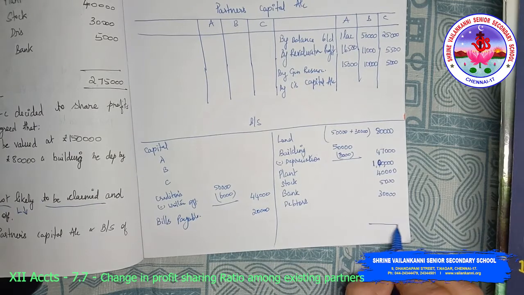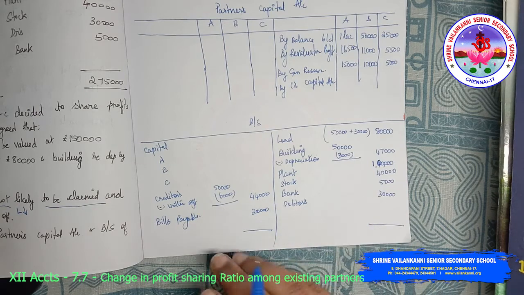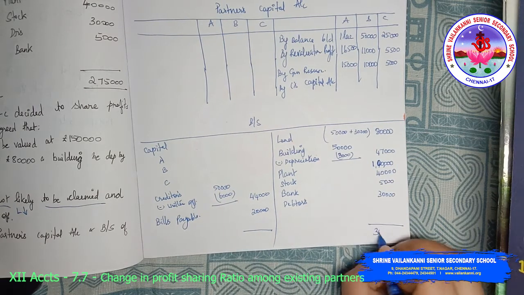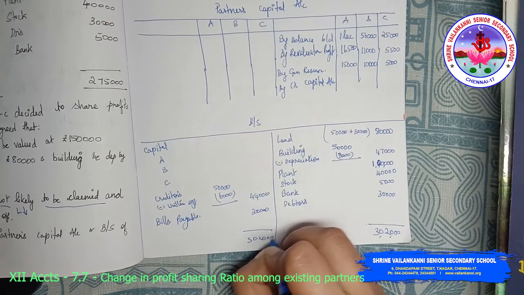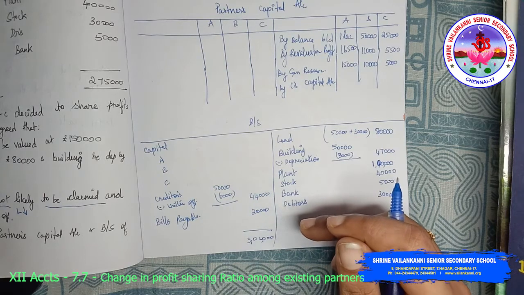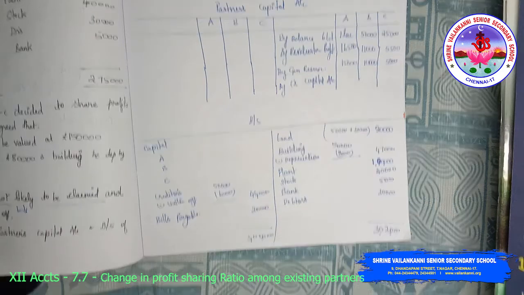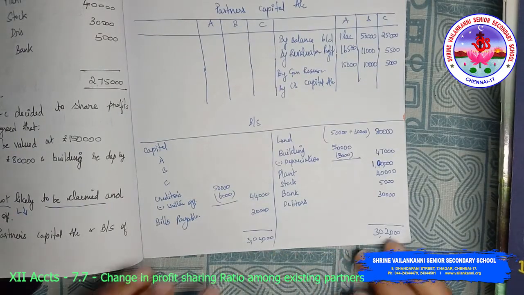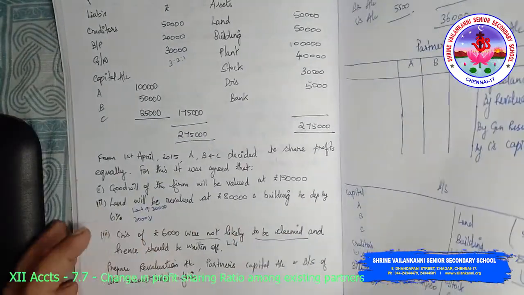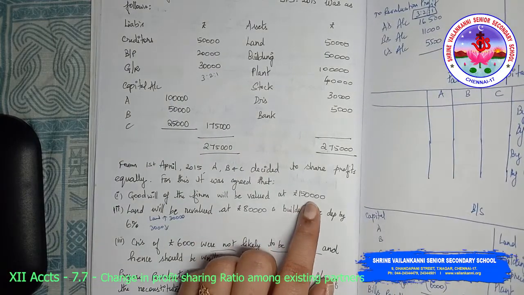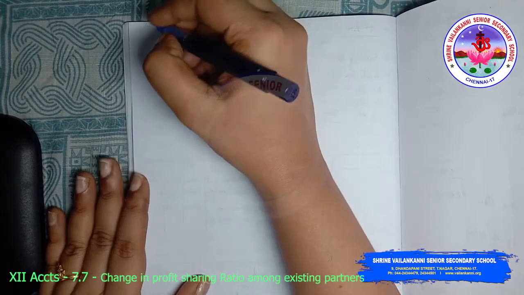Now we would have got the total of asset side more than the total of credit side. I'm sorry, liability side. So asset side total is 3,02,000. 3,02,000 minus 44,000 and 20,000, that is 64,000. So all the things I have filled out. Now we need to prepare the sacrificing ratio and gaining ratio. Goodwill of the firm is valued at 1,50,000.